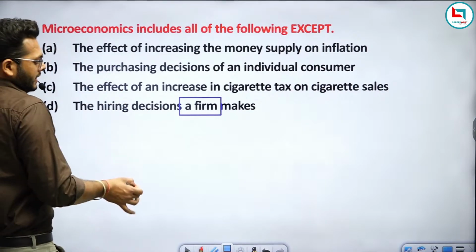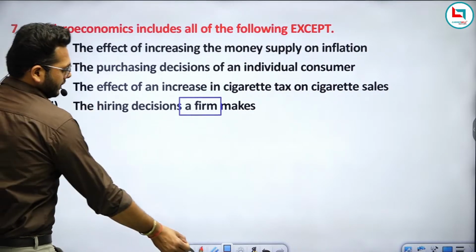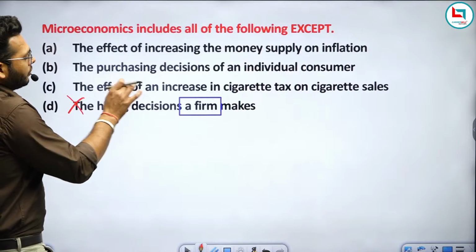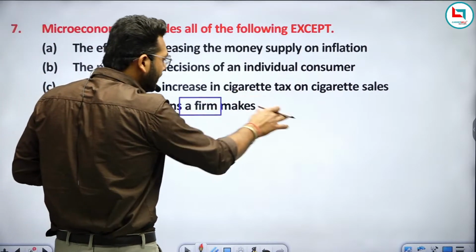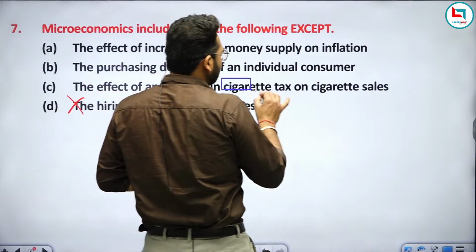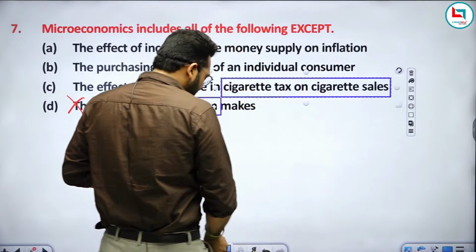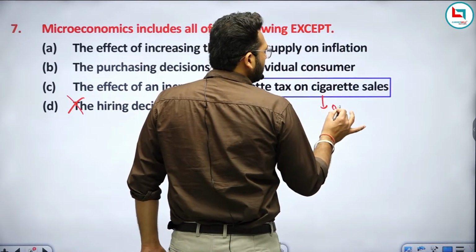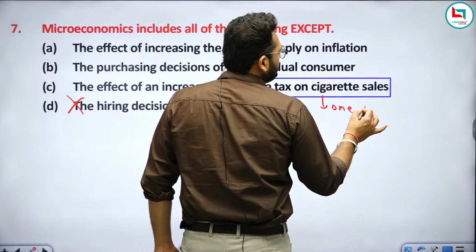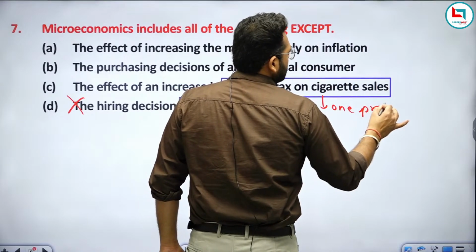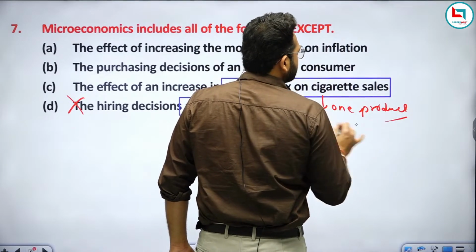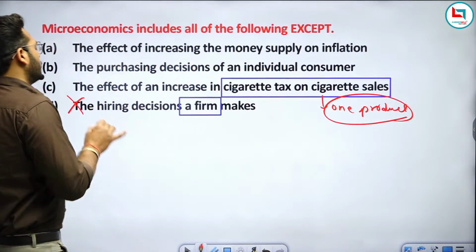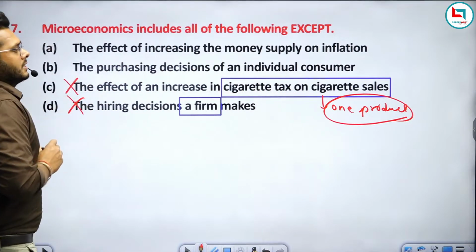So we have cleared this option; it must not be the answer. The second is the effect of an increase in cigarette tax on cigarette sales. Again this option is talking about a single product, so this option is also related to microeconomics, not macroeconomics.